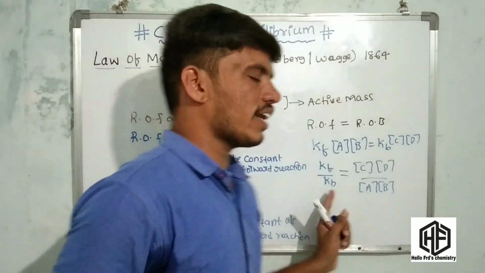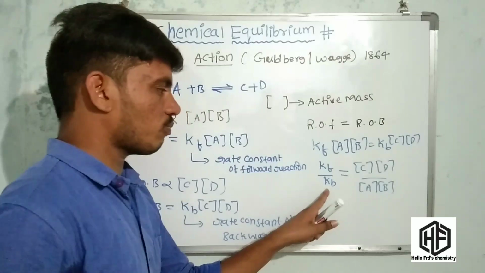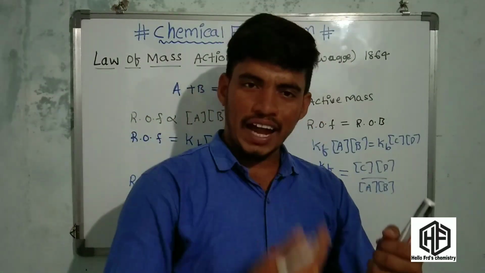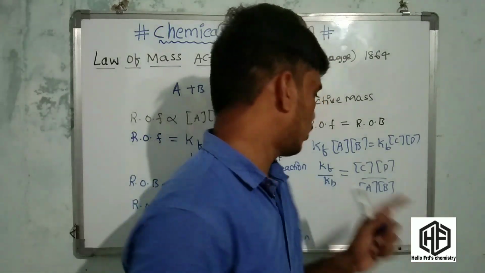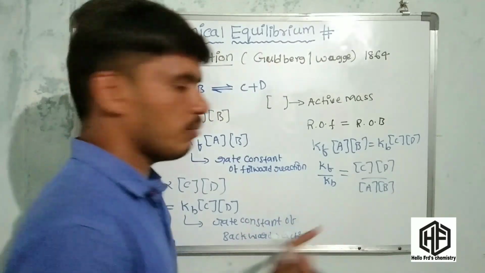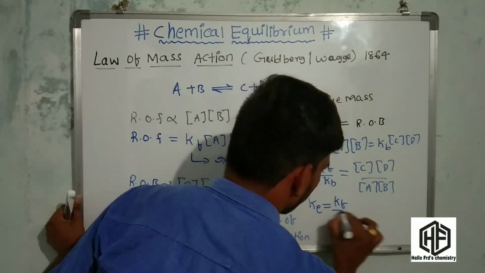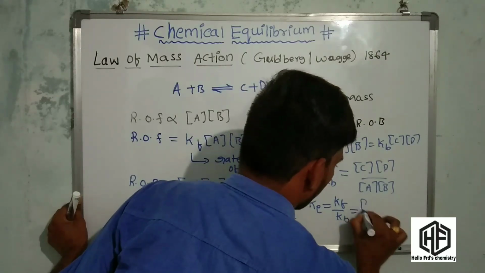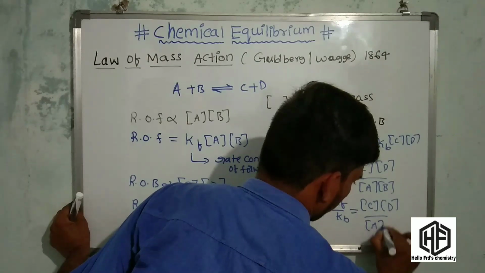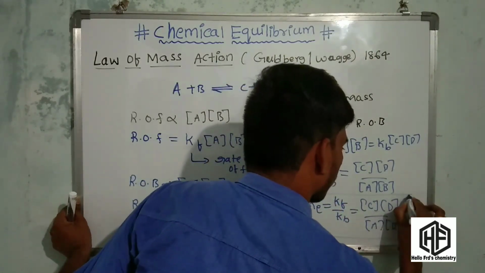This Kf by Kb is called the equilibrium constant. So Ke is equal to Kf by Kb, which equals the active mass of products by the active mass of reactants.